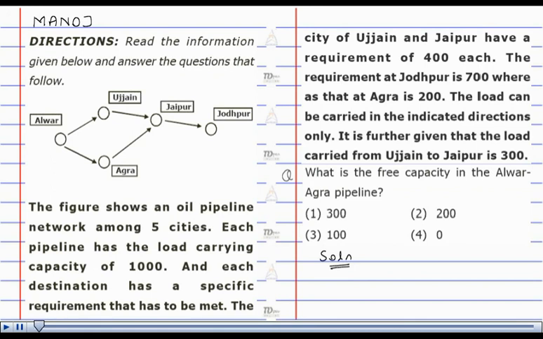Hello, I am Manoj. The directions are as given below and the question is, what is the free capacity in the Alwar-Agra pipeline? The answer is 1 out of the 4 options. To solve this question, we need to look at the directions first.